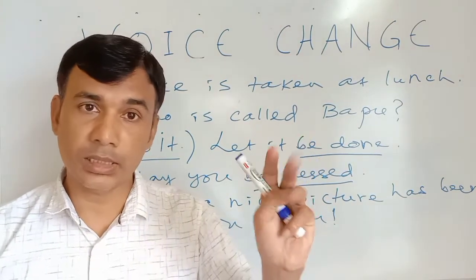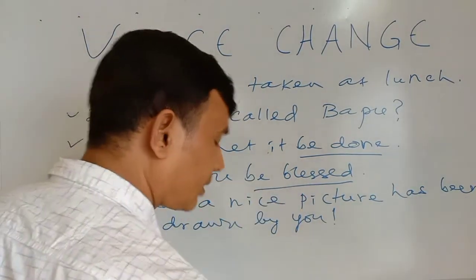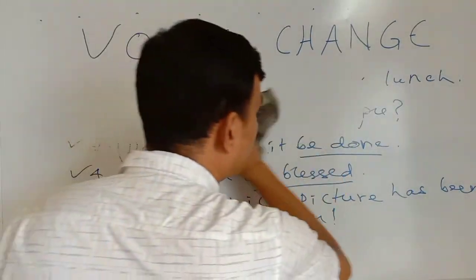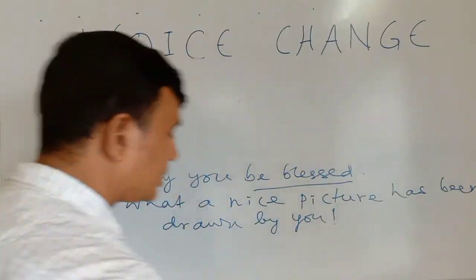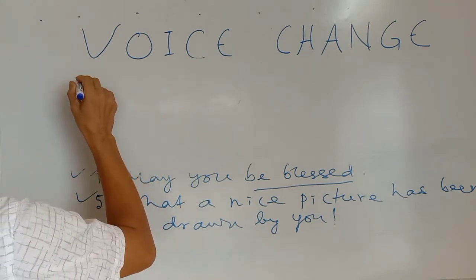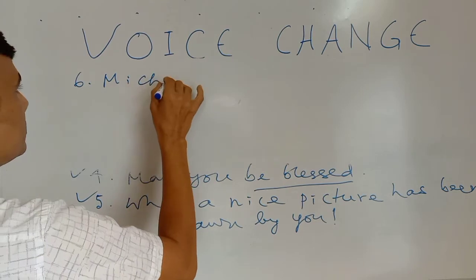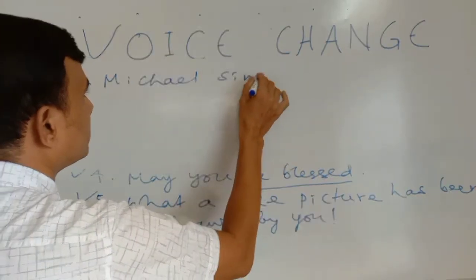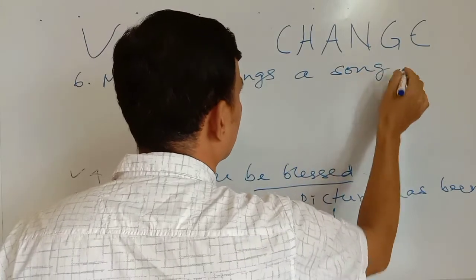Now there are 3 kinds of sentences according to structure. So look at their passive form. Passive form of the other 3 kinds of sentences, that is simple. Number 6, Michael sings a song.